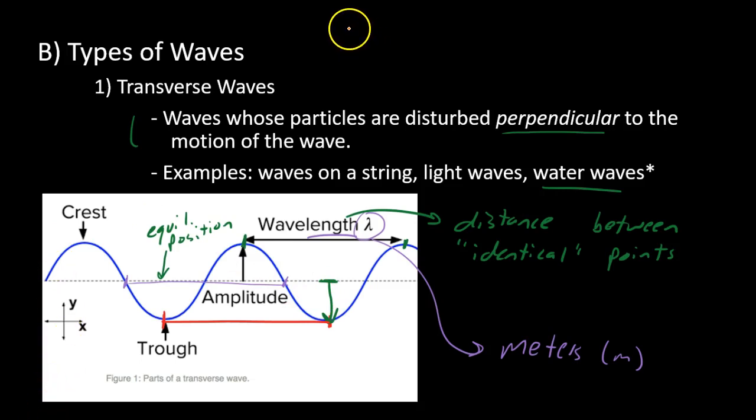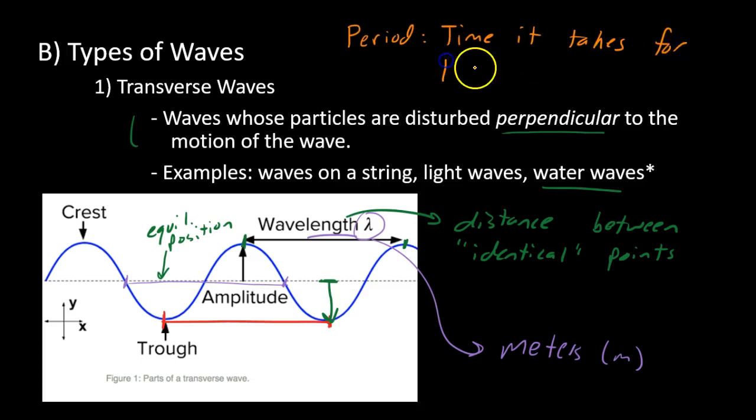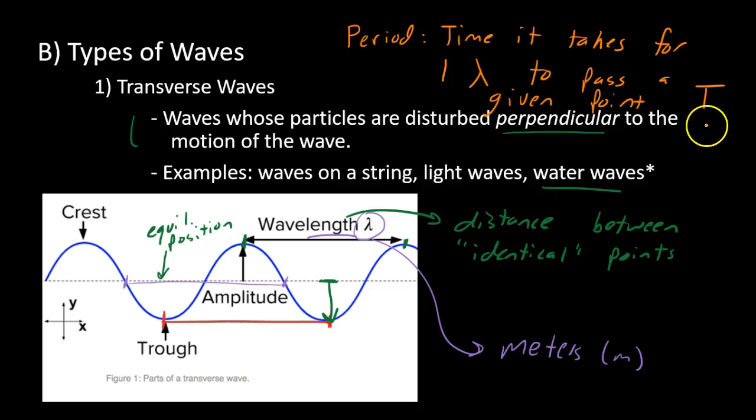There is one more term we really should know, and that's the period of a wave. If wavelength is how long a wave is, period is the time it takes for one wavelength to pass a given point. It's given the letter T, uppercase T, for period. We've seen this symbol before, and again, it's measured in seconds, SEC. So we also have periods for waves. It's the time it takes for one wavelength. That's kind of like our time for one cycle that we saw in simple harmonic motion.